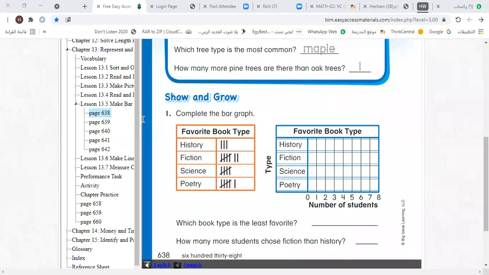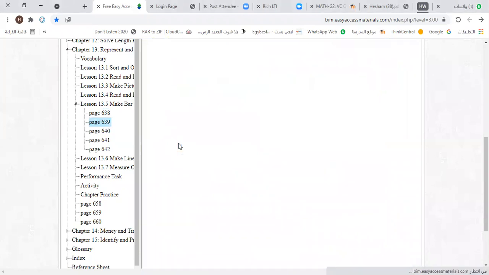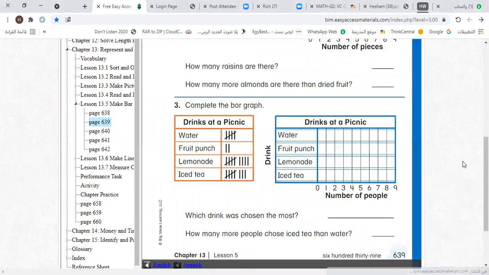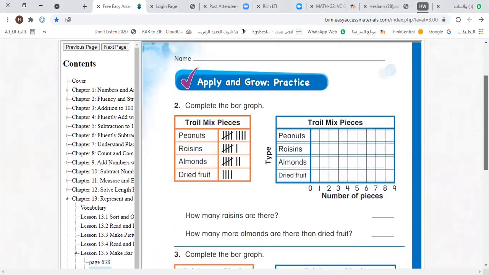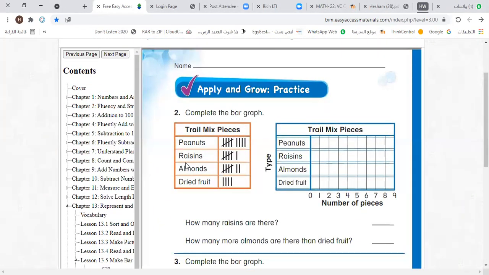Let's move now to page 639 and question number 2. We have the tally chart of trail mix. Next piece is peanuts.